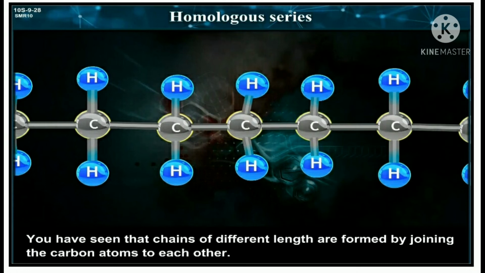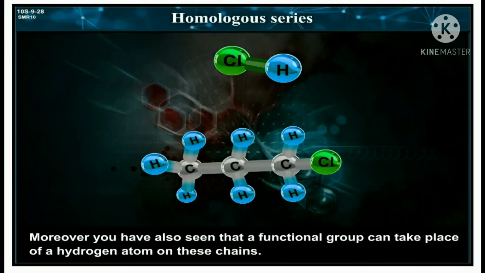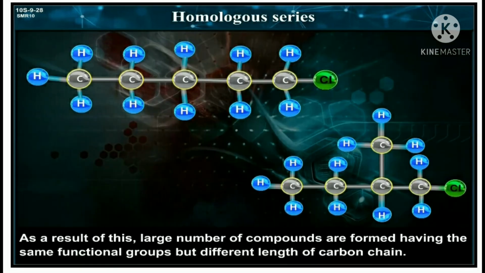Students, you have seen that chains of different lengths are formed by joining the carbon atoms to each other. Moreover, you have also seen that a functional group can take the place of a hydrogen atom on these chains.